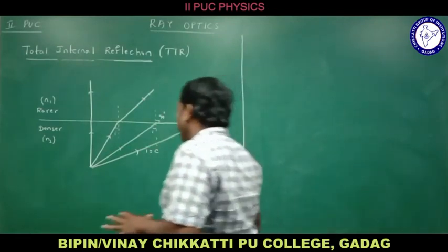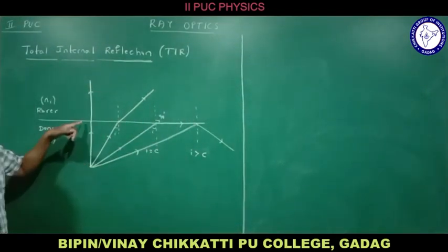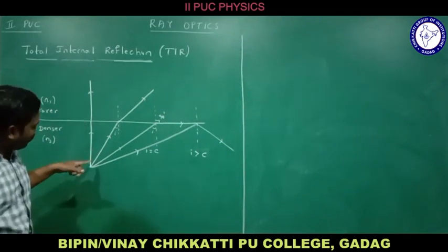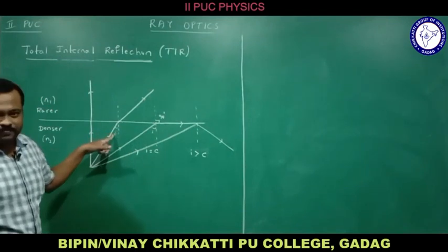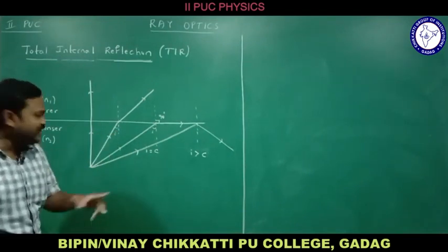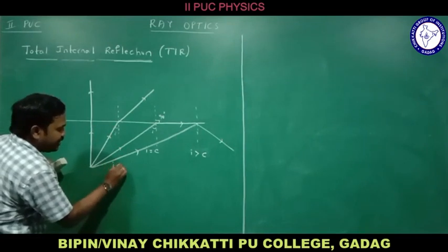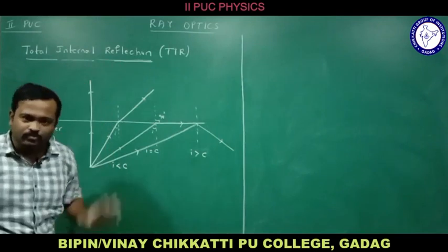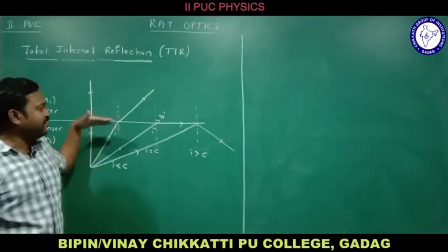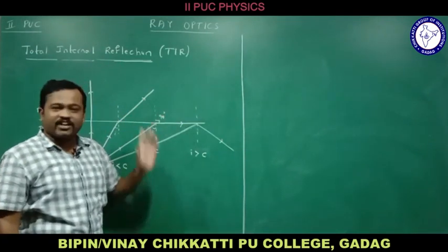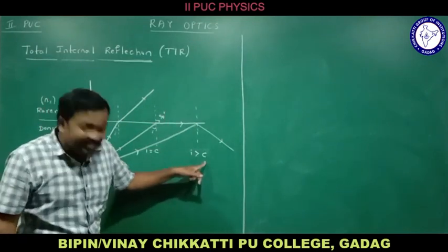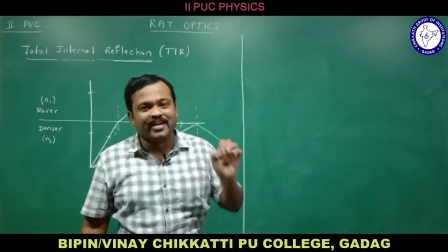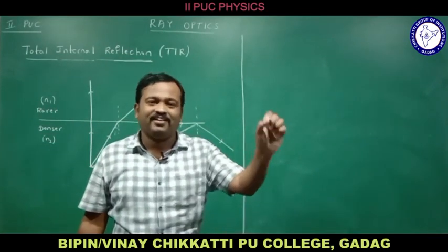One thing you need to understand here: if a ray of light falls perpendicular to the surface, the path is not changed, it moves in a straight line. If the angle of incidence is lesser than the critical angle, refraction takes place. If it is equal to the critical angle, it grazes the surface, and the angle of refraction is 90 degrees. If the angle of incidence is greater than the critical angle, refraction does not take place, reflection takes place, and that phenomenon is called total internal reflection.